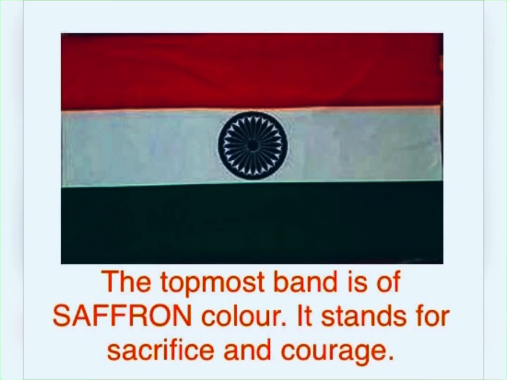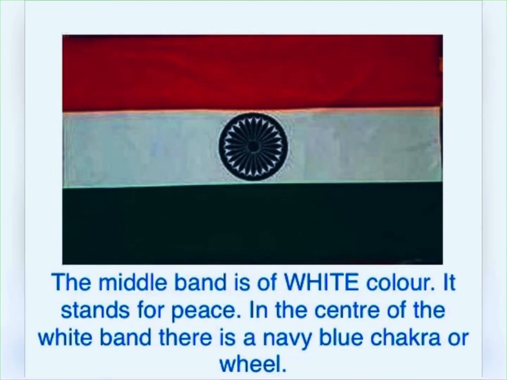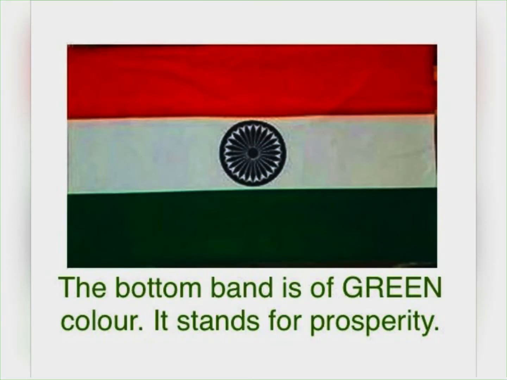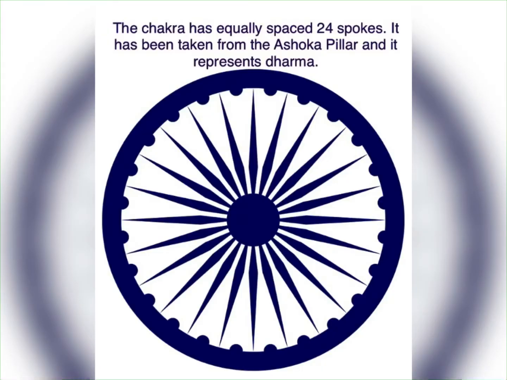The saffron band stands for sacrifice and courage. The white band stands for peace. In the center of the white band there is a navy blue chakra or wheel. The green band stands for prosperity. The blue chakra that is in the center of the white band has equally spaced 24 spokes. It has been taken from the Ashoka pillar and it represents Dharma.